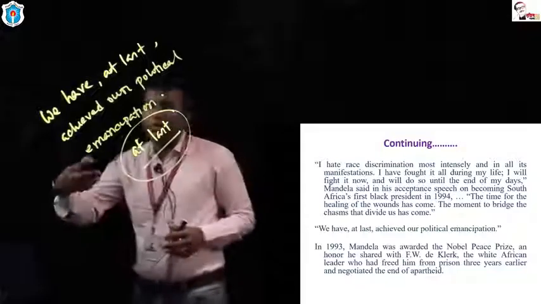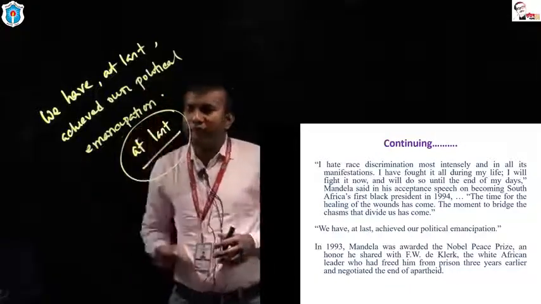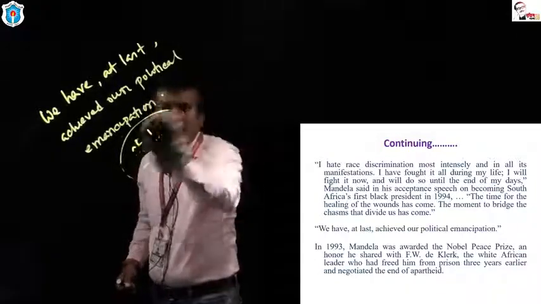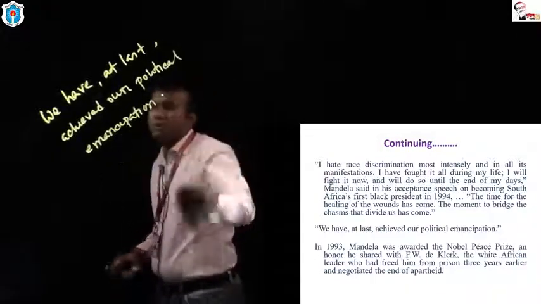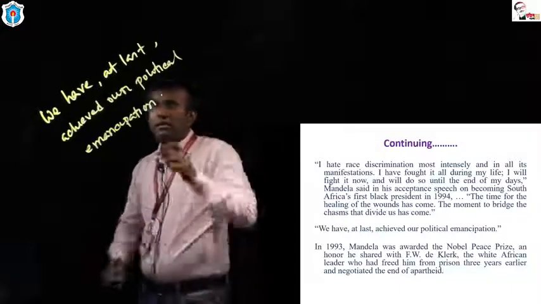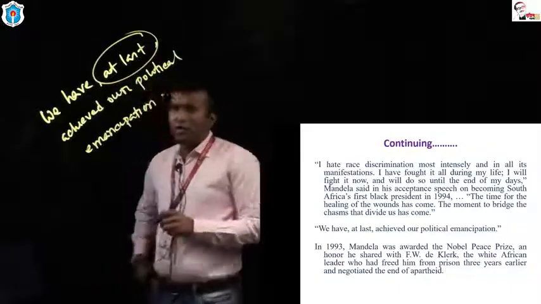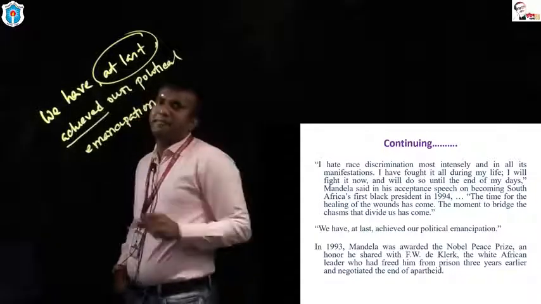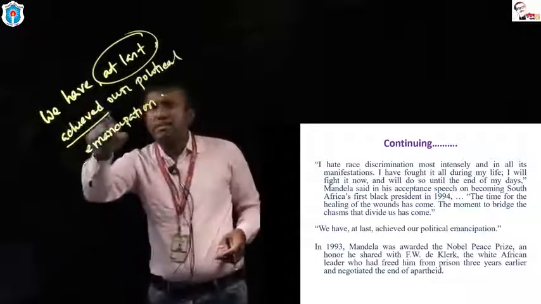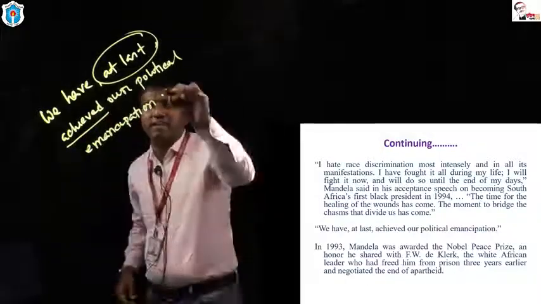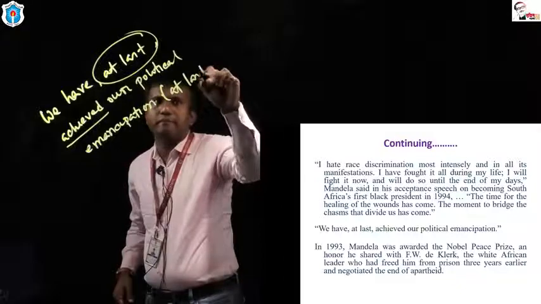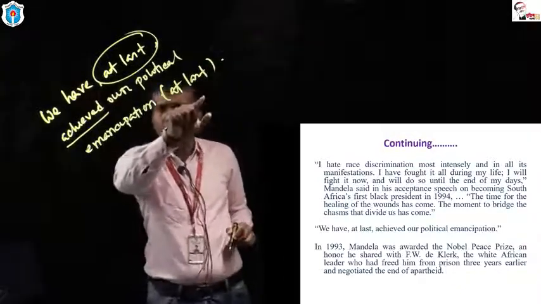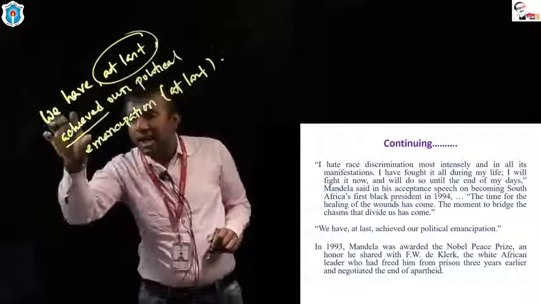We are talking about the identification of a phrase related to at last. What type of phrase is at last? Here, at last is a phrase which modifies achieve. We can say we have achieved our political emancipation at last. Here I can use at last also. So I can say at last is such a phrase which modifies achieve.